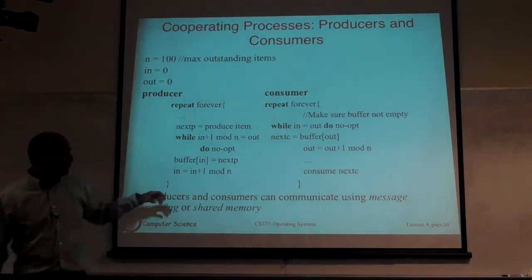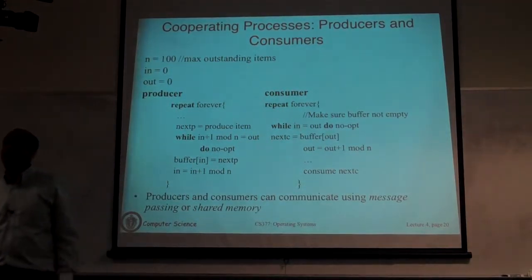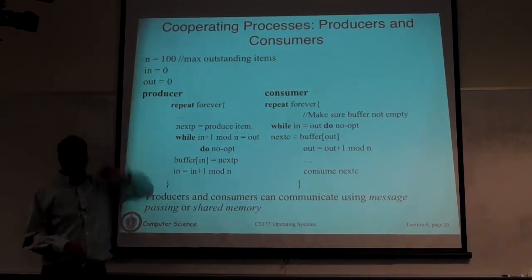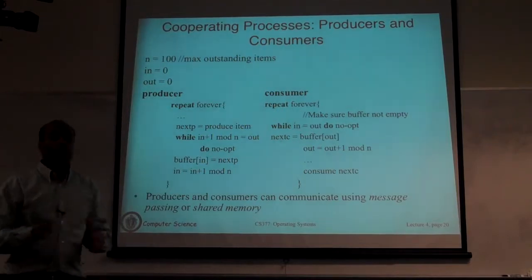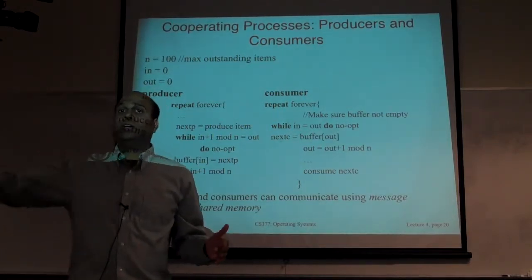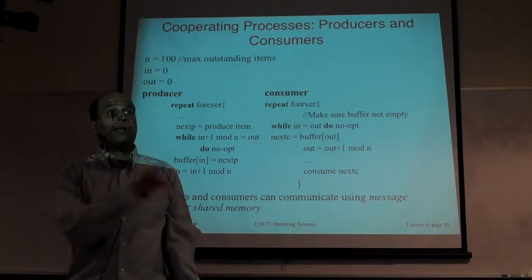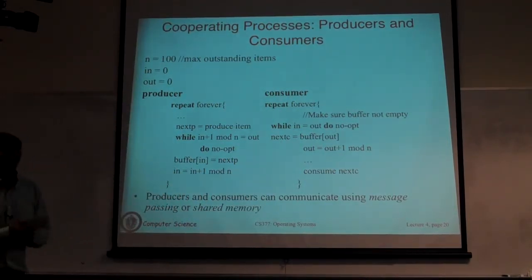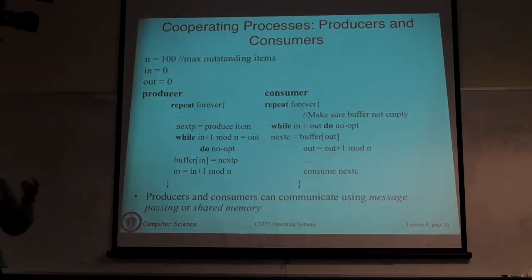Now remember that the way the code is written, this array is a circular buffer. You don't have infinite buffers here. You have a finite buffer of size n, n equals 100. So you are going to cycle. If the producer has produced enough data items and reaches the end of the array, you want to cycle back and start putting items at the beginning. It's called a circular buffer. I don't know if you actually learned about circular buffers. You could have other data structures, but this one is a circular buffer.